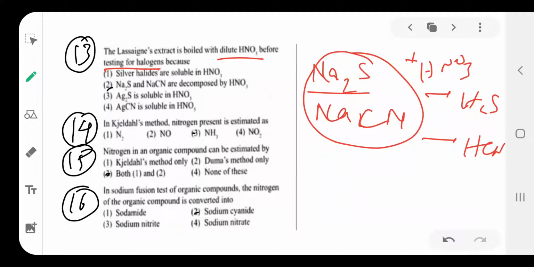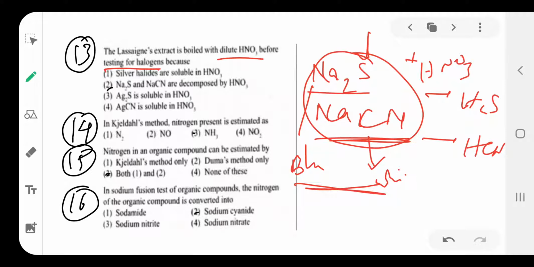When we add AgNO3, it directly reacts with Na2S to give a black color precipitate. At the same time, AgNO3 reacts with NaCN to give a white color precipitate. So a black precipitate of Ag2S and a white precipitate of AgCN are formed, and it does not give the halogen test.